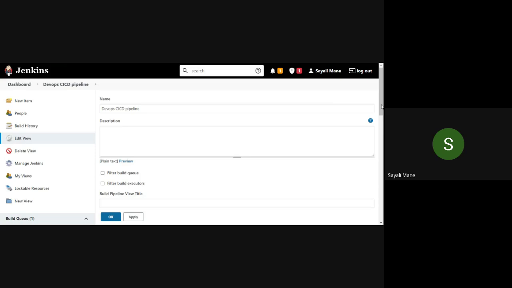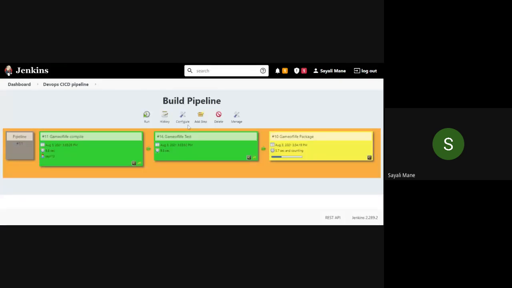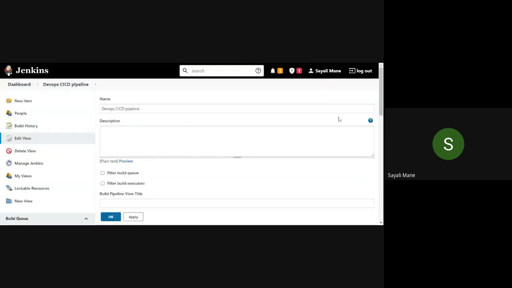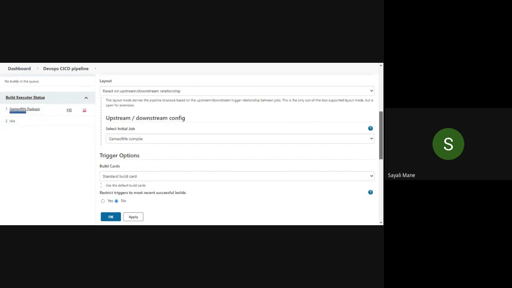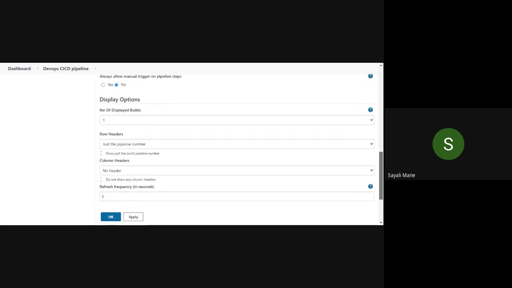See, if you click on the configure button, please click on this one. Here in build pipeline, click on the configure button and just scroll down. Here you will see display option and number of display builds is 1. Okay, you can also increase it up to 500.